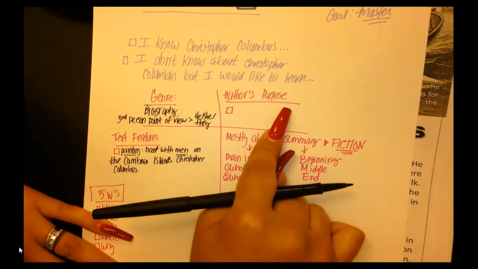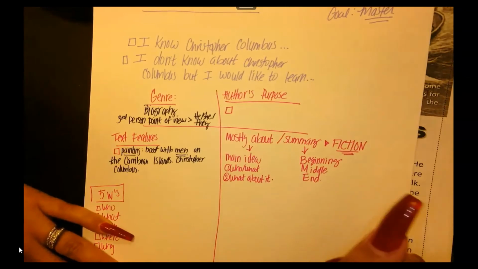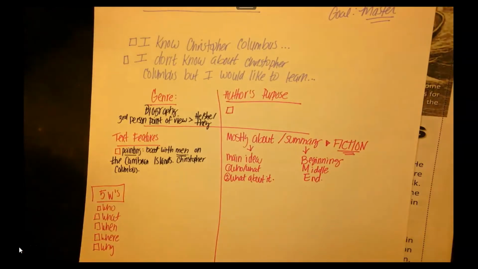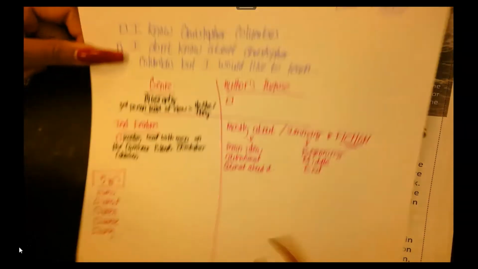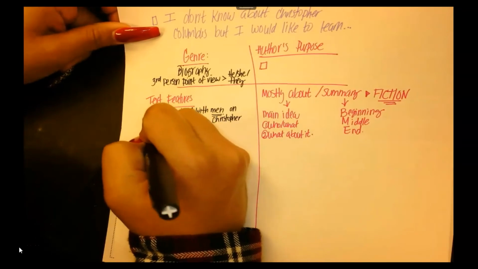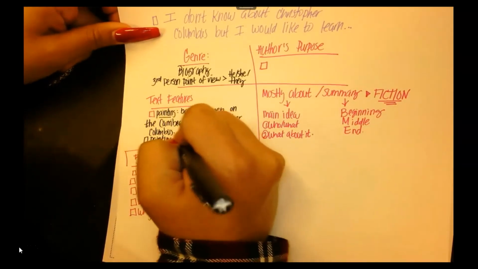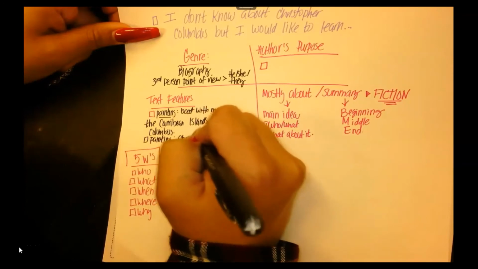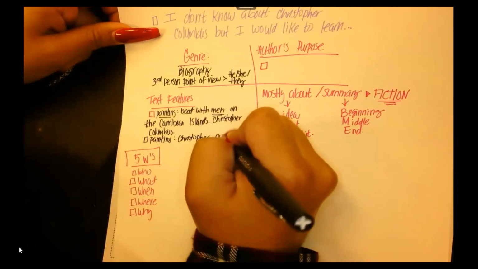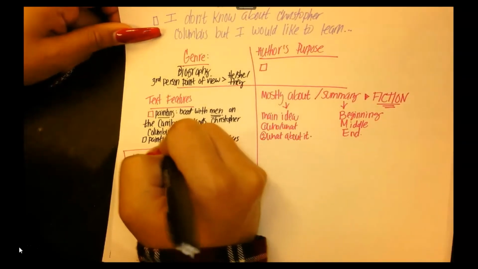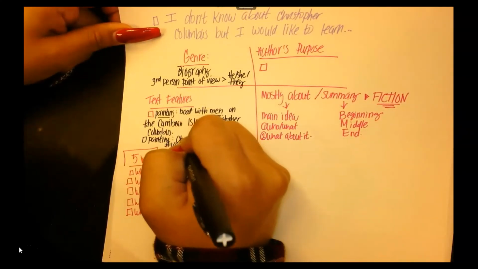Now, author's purpose. So what is the reason that the author wrote this selection? So we have to read it, right, in order to find out. So far we have the text features. We have 2 paintings. The other one was of, I'm going to put here a painting of Christopher Columbus. I remember, how did he look there? He was very serious, right? So I'm going to add my little hashtag here. He was very serious.